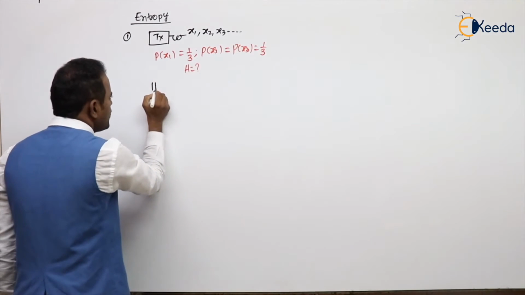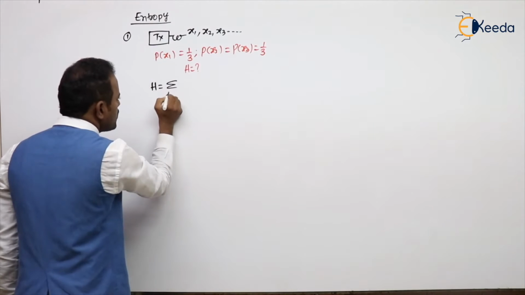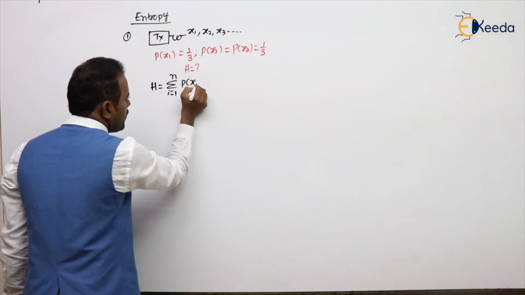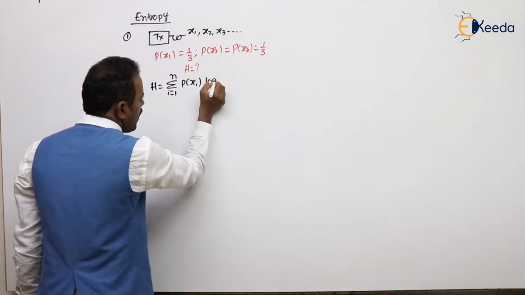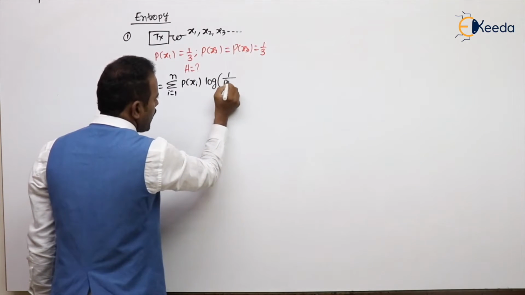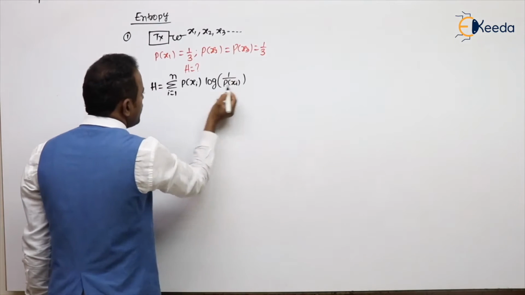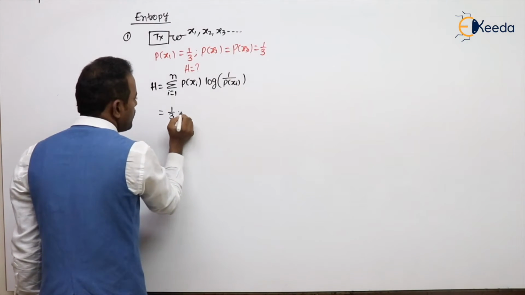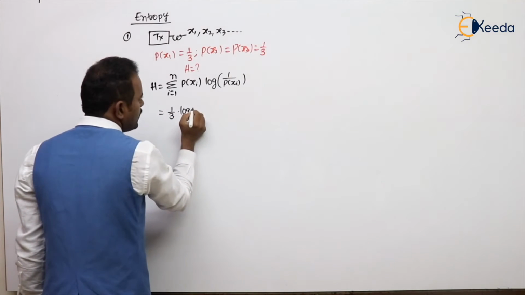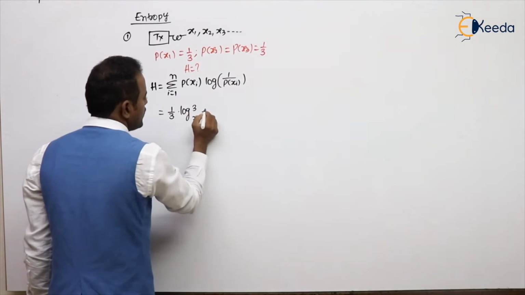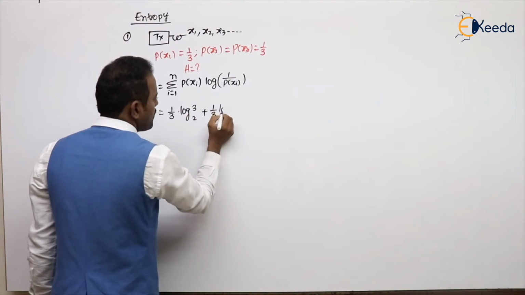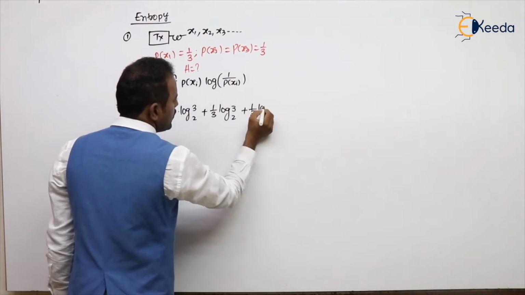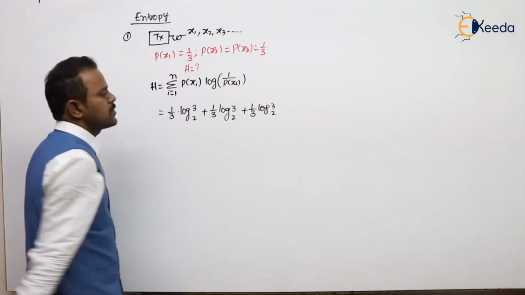The entropy formula is the summation for i equal to 1 to n of probability into log of 1 by probability. Expanding, first value 1 by 3, log of 1 by 1 by 3, so log 3 base 2. Next also 1 by 3 into log 3 base 2, and 1 by 3 into log 3 base 2.